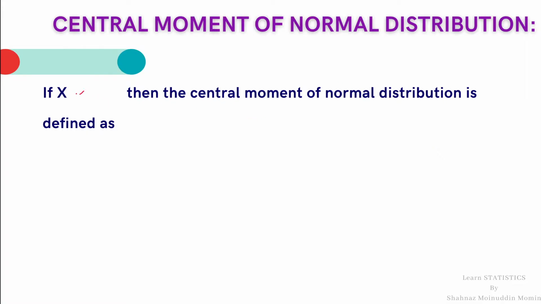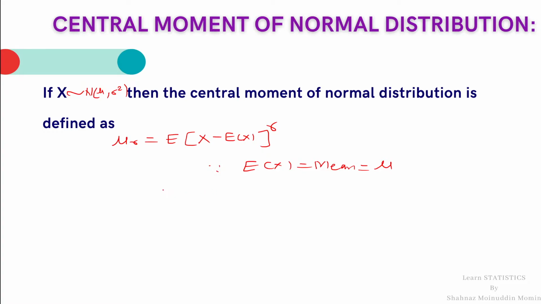If x follows a normal variate with parameters mu and sigma square, then the central moments of normal distribution is defined as mu r is equal to expectation of x minus expected value of x raised to r. But since expectation of x is equal to mean, which we have calculated in the previous lecture, that comes out to be mu. So mu r is equal to expectation of x minus mu raised to r.